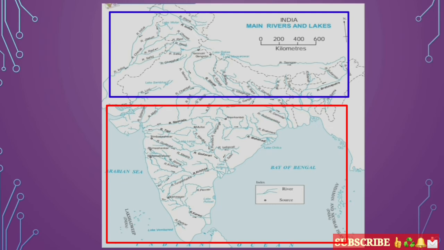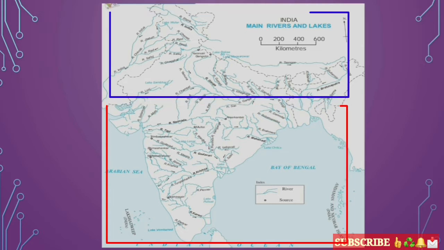In the northern parts we can clearly see the Indus river system is there, the Ganga river system is there, and on the peninsular region the Godavari system is there. Okay, so these are major river systems in India, we can say.